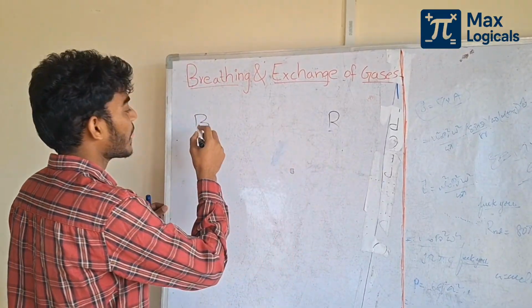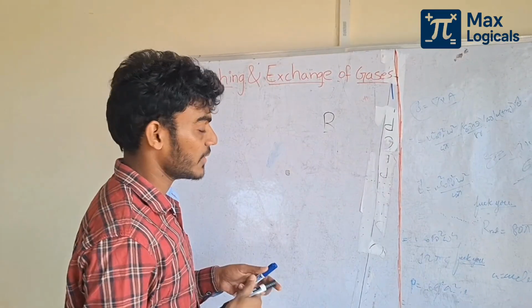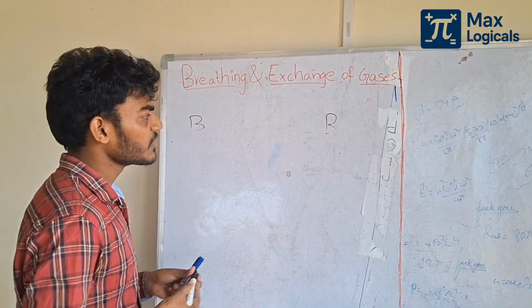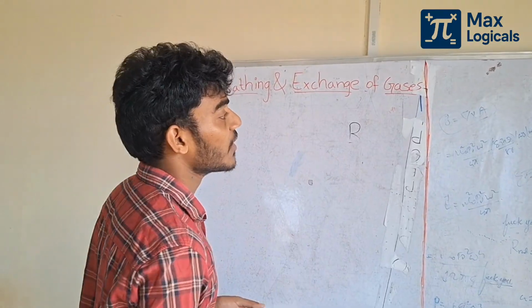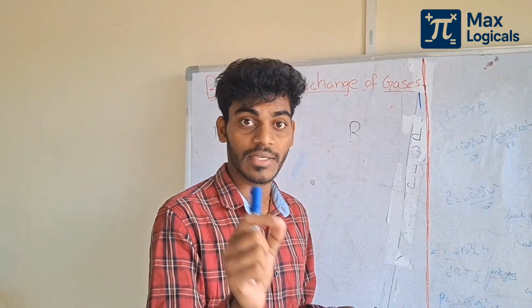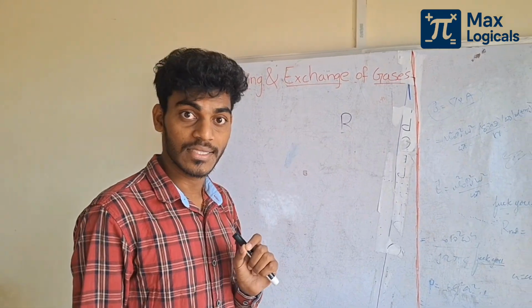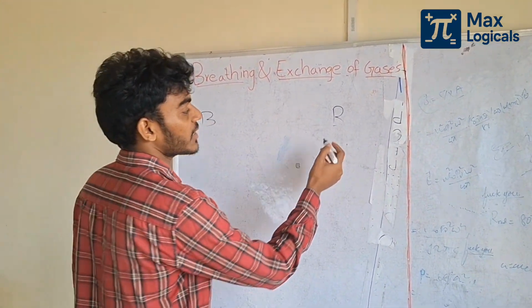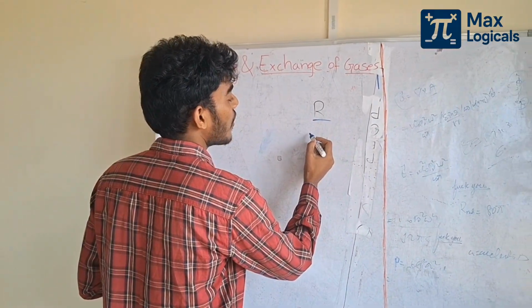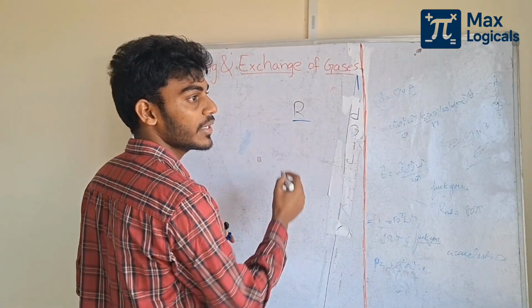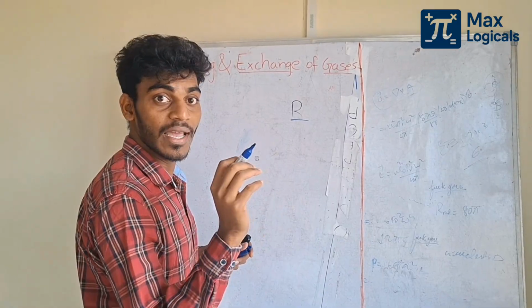Respiration is separate from breathing. What is respiration? Respiration occurs in cells only, but breathing occurs in the lungs. Respiration is the oxidation of glucose to form energy.